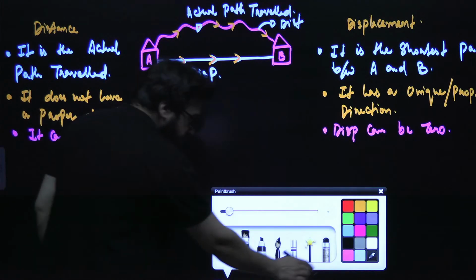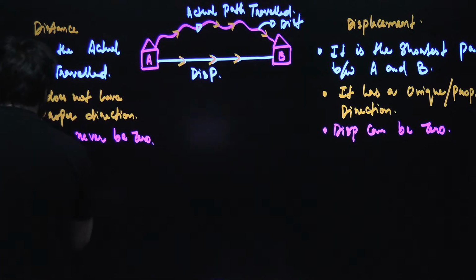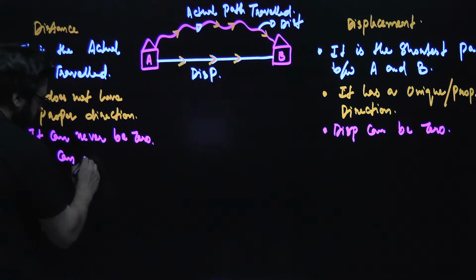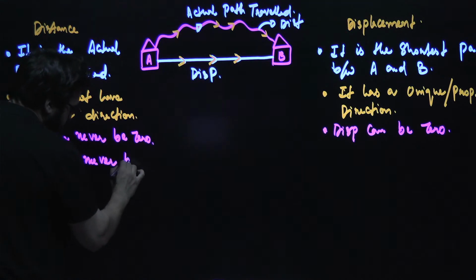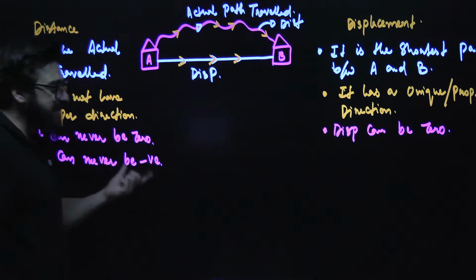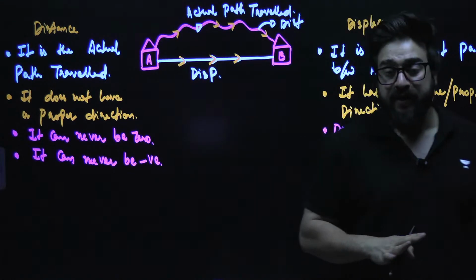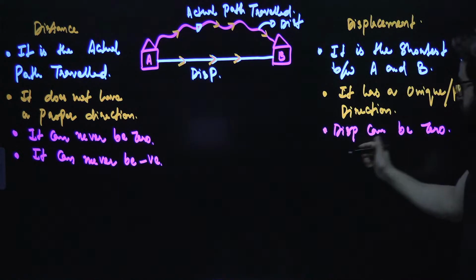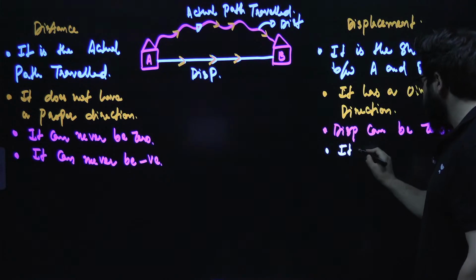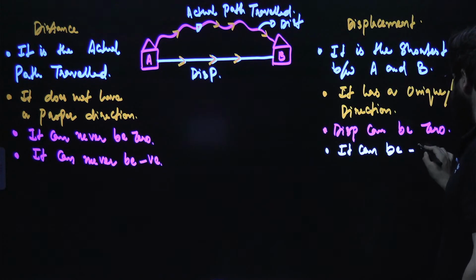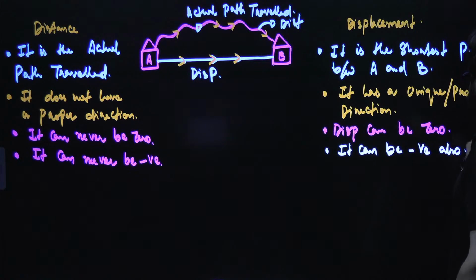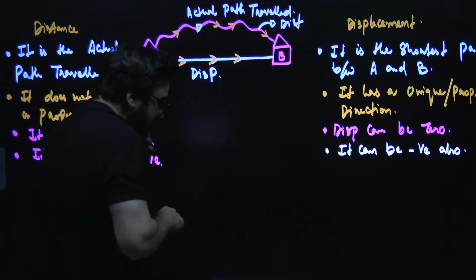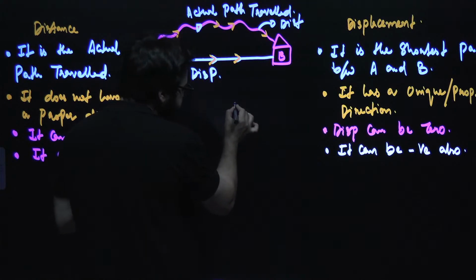Now, when it comes to distance, we say it can never be negative. We said distance can never be negative. But when it comes to the displacement, we say it can be negative also. It can be positive also. It depends.